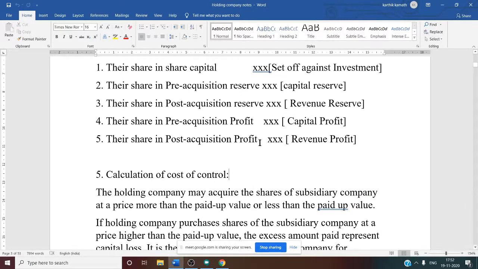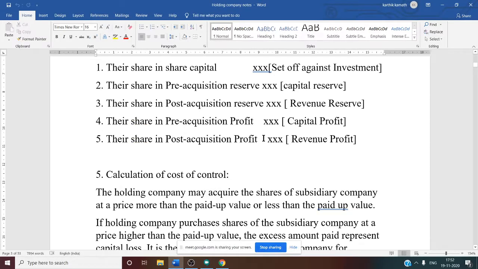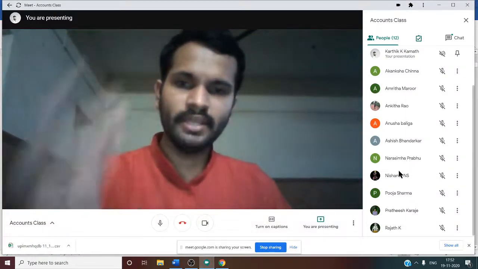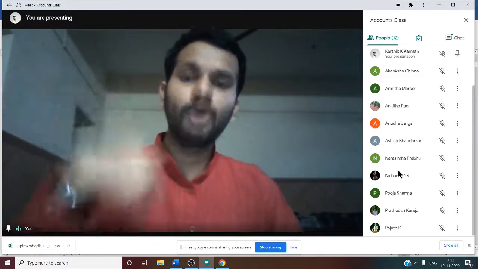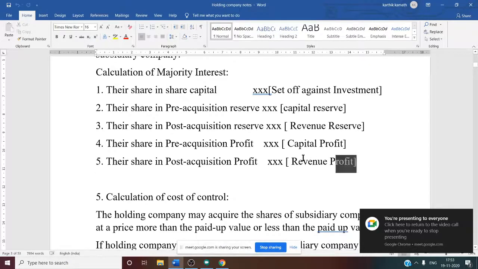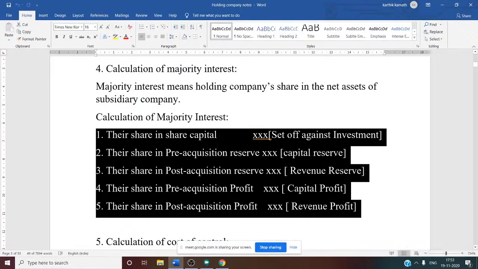Now next, their share in post-acquisition profit. Post-acquisition profit means again profit of the subsidiary company, and that is treated as revenue profit. Revenue profit means for a shorter duration, usually for 1 year, and capital profit means it is usually for more than 1 year. So after doing all these 5 things, you can find out the majority interest.